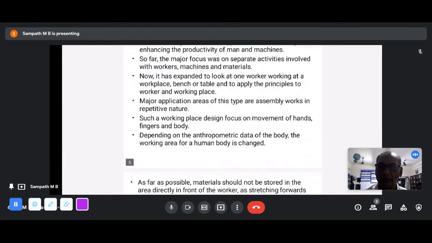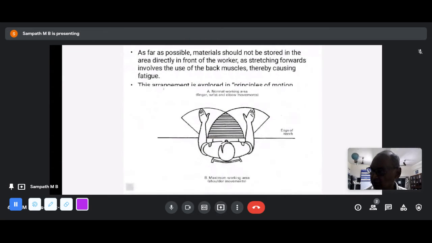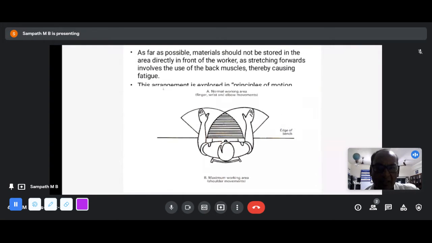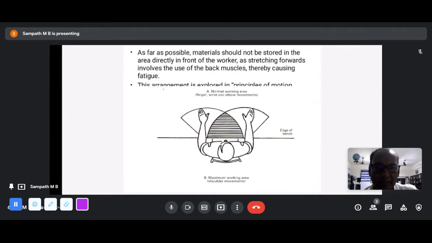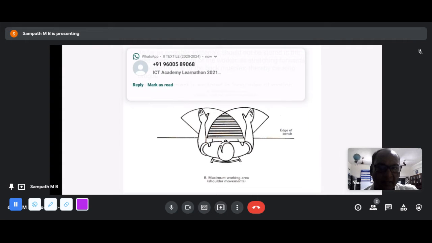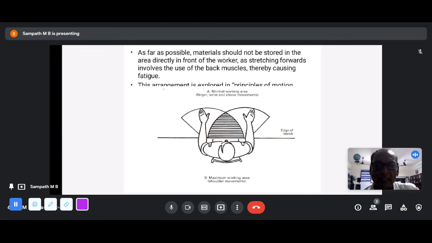I'll just show you on a photograph. Let's understand it with the photograph. So this is the photograph of a work table. Whether you are in an office doing a computer job, a white collar job or a blue collar job, please understand all human beings, normally working sitting at the table, this is what it is. So the elbow movement, whether it is a laptop or anything, elbow movement is the movement you are seeing. So you see only the elbows are moving, and what is the distance they can move.